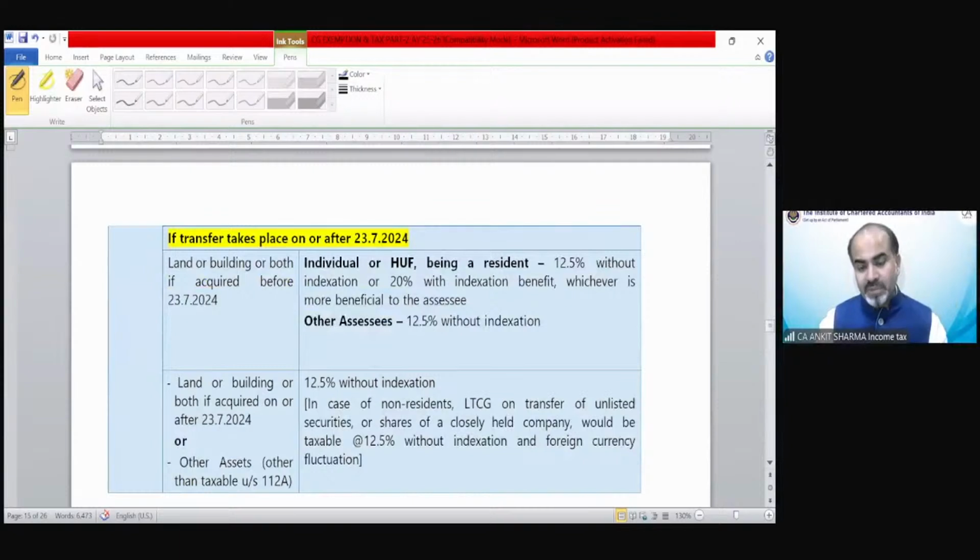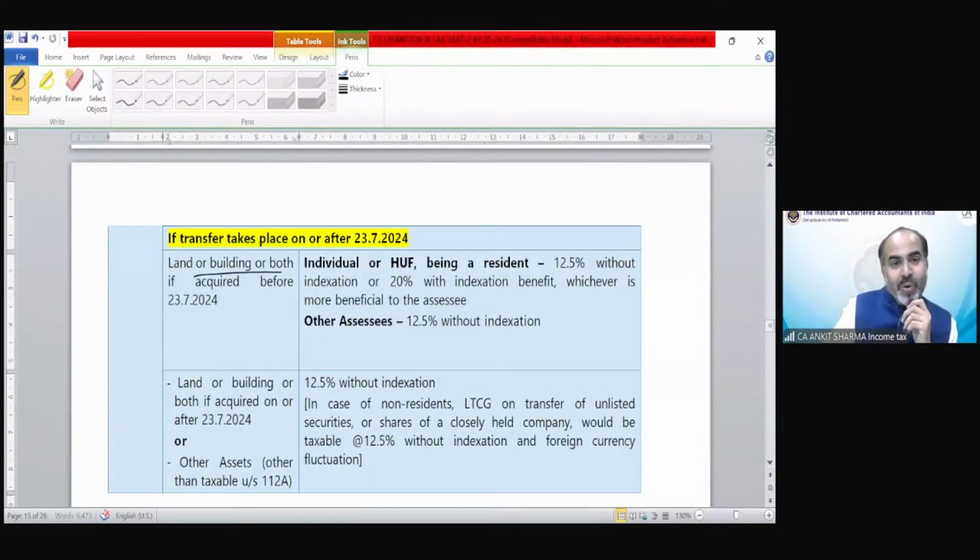Now things become more interesting. If transfer takes place on or after 23rd of July 2024, now the building portion will go separately. It says, if land or building or both, if acquired before 23rd of July.